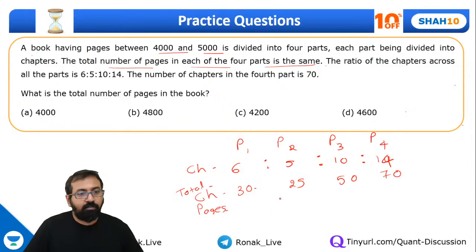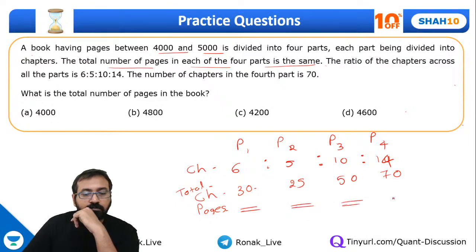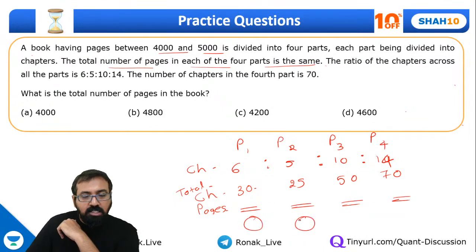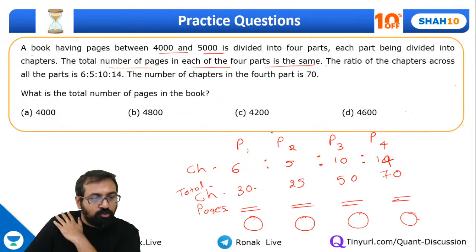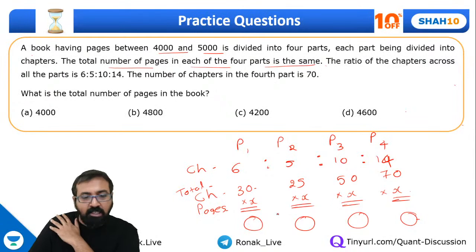Okay. The total number of pages in each of the 4 parts is same. So, this and this is same. So, what is the total number of pages in the book? So, guys, by what number should I multiply this one, and this one, and this one, and this one? By what number should I multiply? I want to keep it same, na?